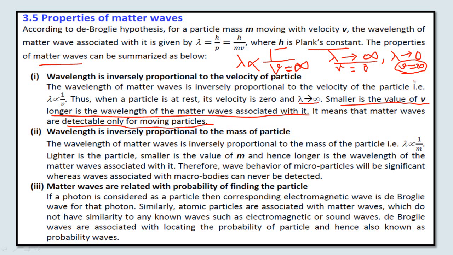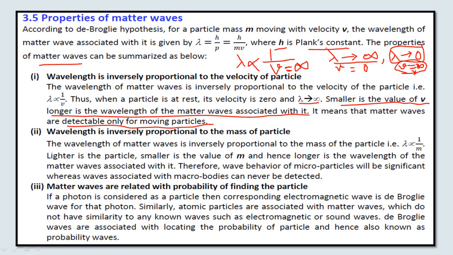There is no such material particle which can ever attain the velocity of light even. The velocity of light is 3 into 10 raised to power 8 meter per second. There is no material particle which exists in the universe which travels with a speed greater than the velocity of light. So there is no question of infinite velocity. It means that the de Broglie wavelength associated with the particle can never be 0. This is one thing when the particle is in motion.